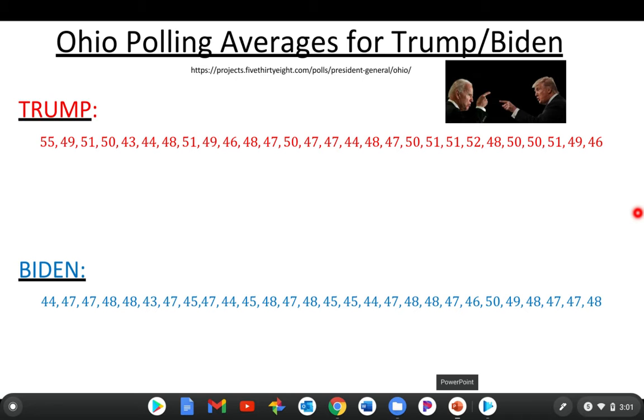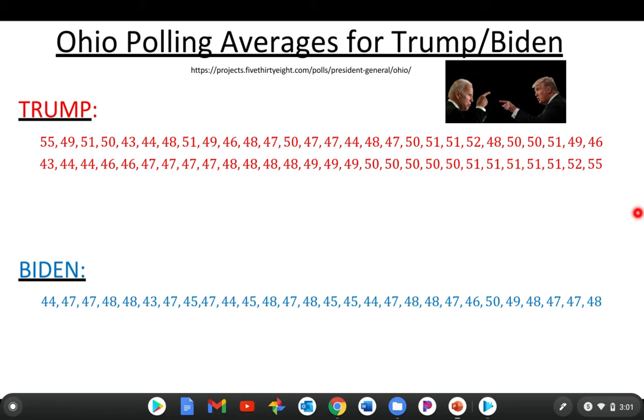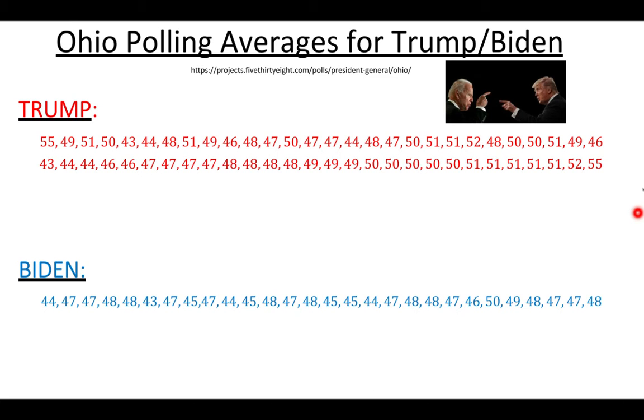So we'll just hone in on Ohio. I went ahead and ordered these for Trump and for Biden. So Trump there, I went ahead and just ordered all the results and do the same thing we just did. I want to find a mode, a median, and a mean. The mode for Trump looks like, there's actually two of them.